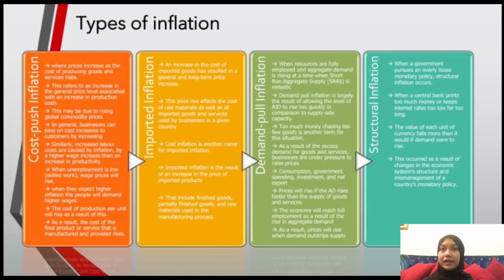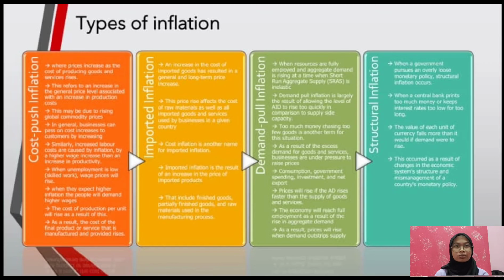Prices will rise if the AD rises faster than the supply of goods and services. The economy will reach full employment as a result of the rise in aggregate demand, as it will be unable to meet the rising demand. As a result, prices will rise when demand outstrips supply.